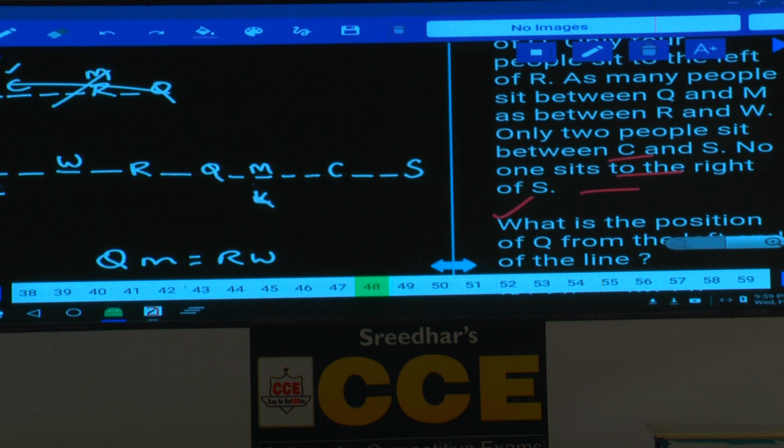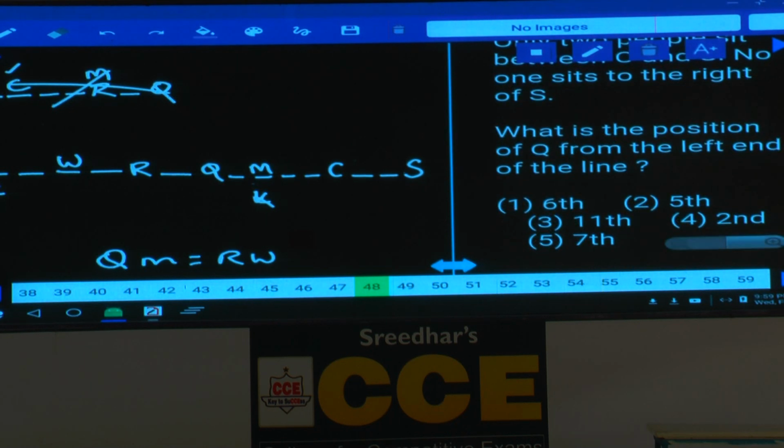47, it is choice 1. Then question number 48. What is the position of Q from the left end of the line? Yes, tell me what is the position of Q? 6, 7. 7th from the left end of the line, that is choice 5.